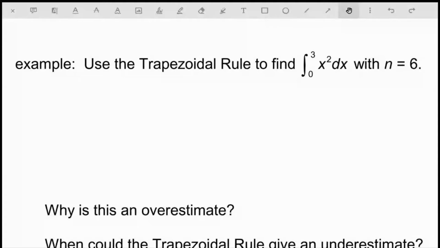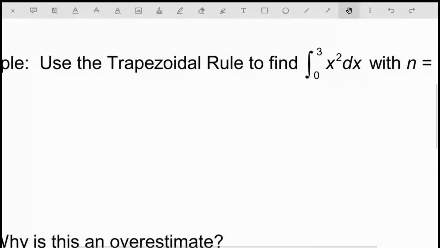It says, use the trapezoidal rule to find the integral from 0 to 3 of x squared dx with n equal to 6. Okay, so first thing, let me state the obvious. There's really no reason to actually use a trapezoidal approximation here because we can solve that integral and get the exact solution of 9. But we're going to use this integral to do this approximation so you can get an idea of the accuracy that we get when we do a trapezoidal approximation.